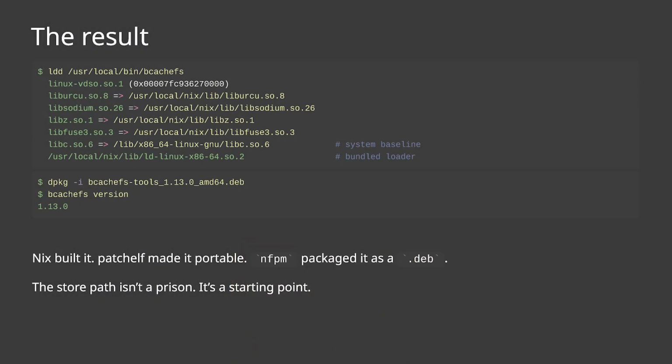So we kind of go through, and any of the libs that we are bringing with us, we patch as well. You'll see patchelf down at the bottom just to say, hey, use origin. And what do you get at the end? You get a bcachefs tools that can actually find the stuff it needs. And so here you'll see we'll do an LDD to go take a look at what binaries it might want. You'll see the normal sort of stuff, but in particular, we no longer have Nix paths.